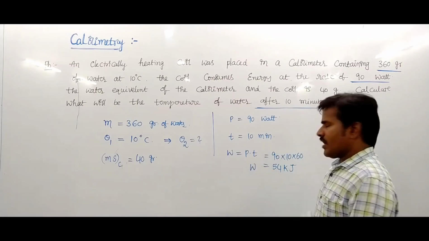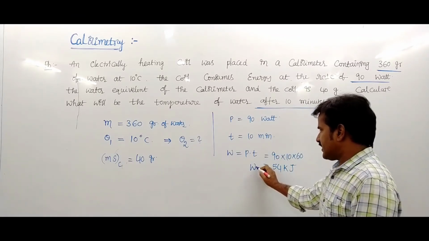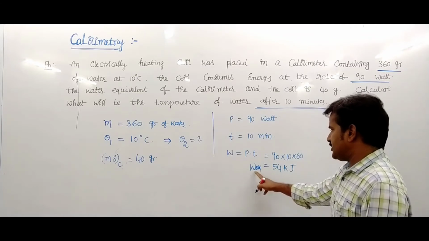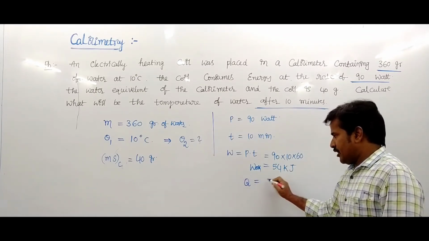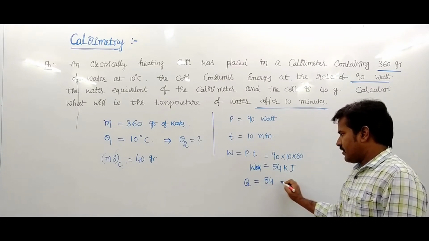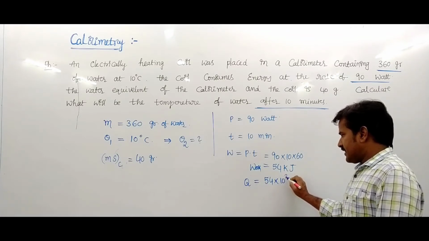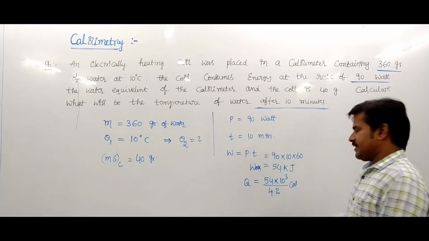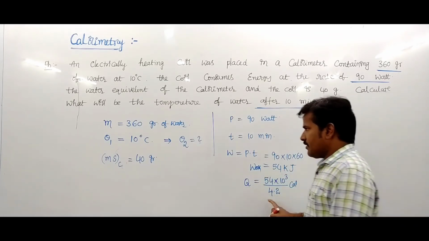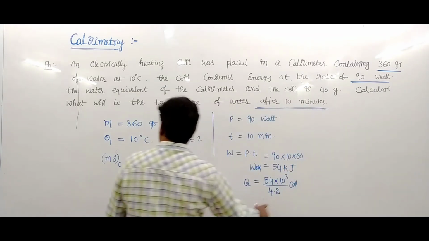This is work, or energy, but it is converted into calories. Q equals 54 into 10 power 3 upon 4.2 calories. This is the Q value.